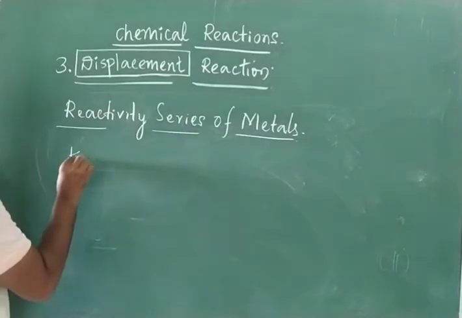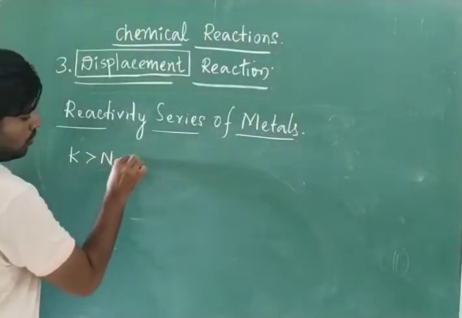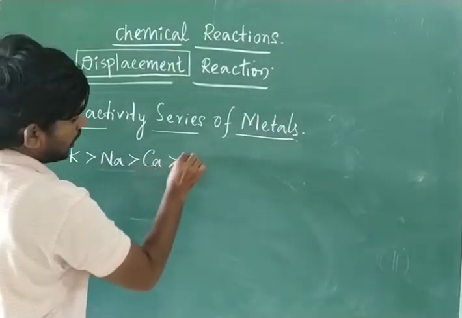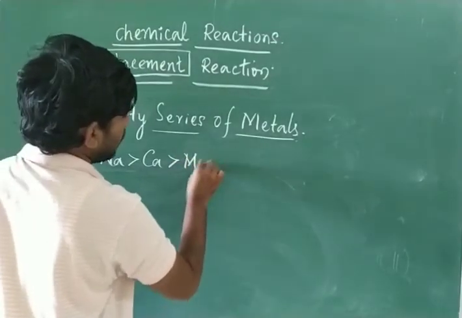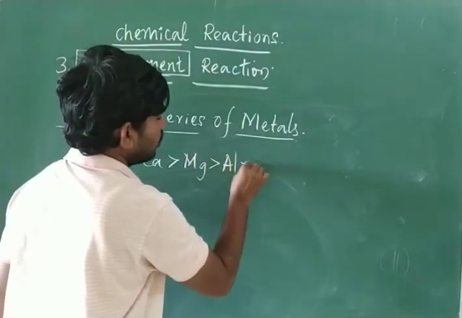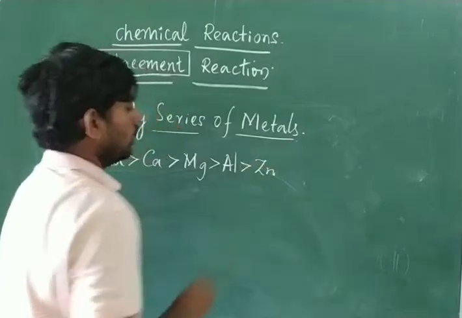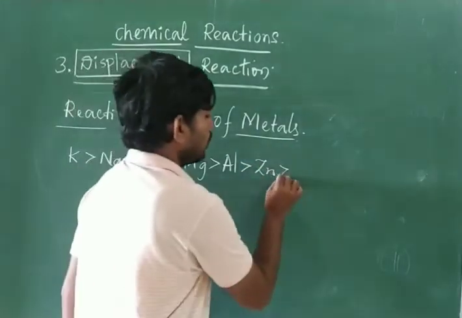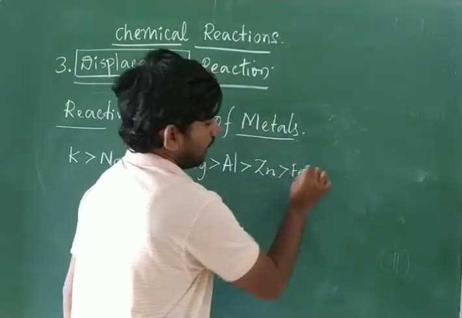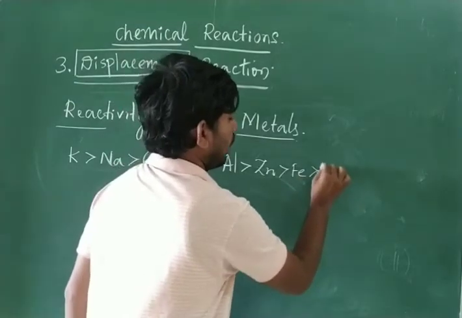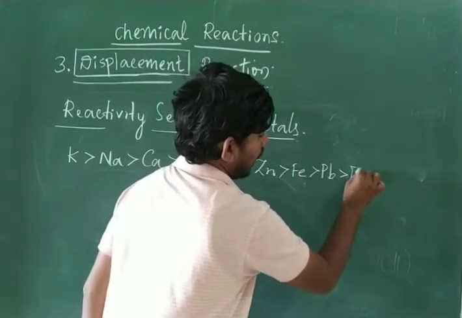So potassium is more reactive than sodium, sodium is more reactive than calcium, calcium is more reactive than magnesium, magnesium is more reactive than aluminium, aluminium is more reactive than zinc, zinc is more reactive than iron, iron is more reactive than lead, lead is more reactive than hydrogen.